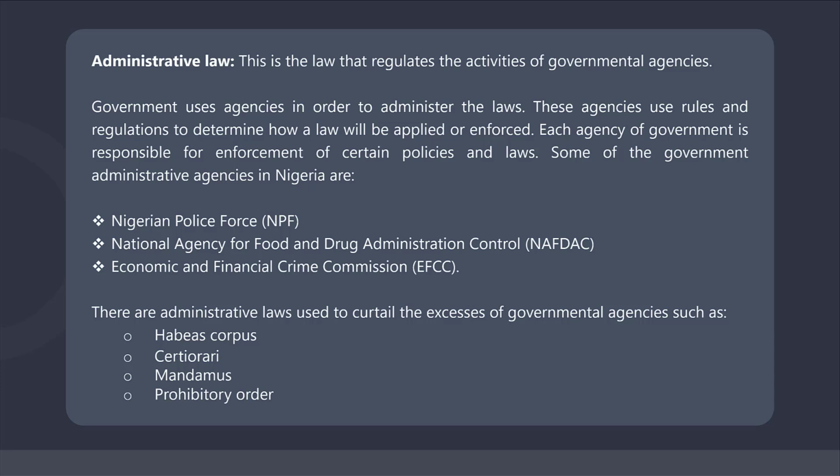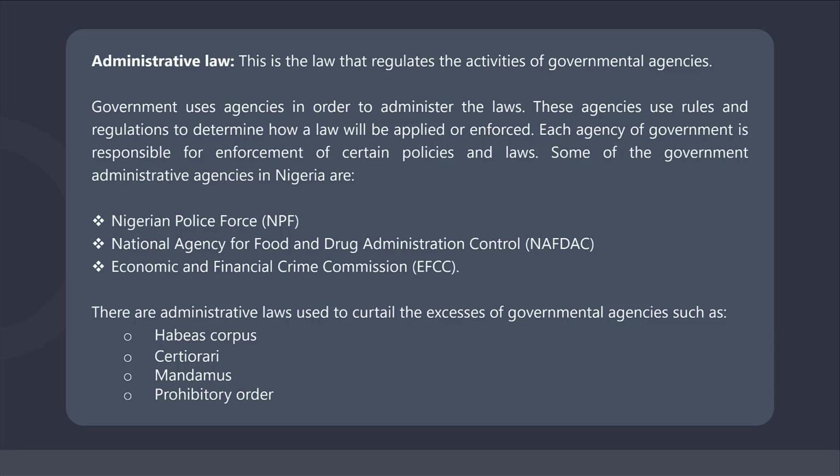prohibitory order and injunctions. Habeas corpus. This is an order from the High Court which is used to compel the police to bring someone in police custody before the court. Certiorari. This is an order from the High Court which is used to quash the judgment of a lower court when it is wrongly decided. Mandamus. This is an order from the High Court which is used to mandate governmental agency to